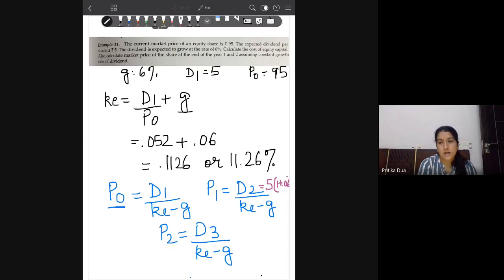Okay, and accordingly you can calculate the D3 also. Will be 5, and you are increasing the dividend twice by 6% each year. Now you can calculate P1, the expected price at the end of year 1 and at the end of year 2.